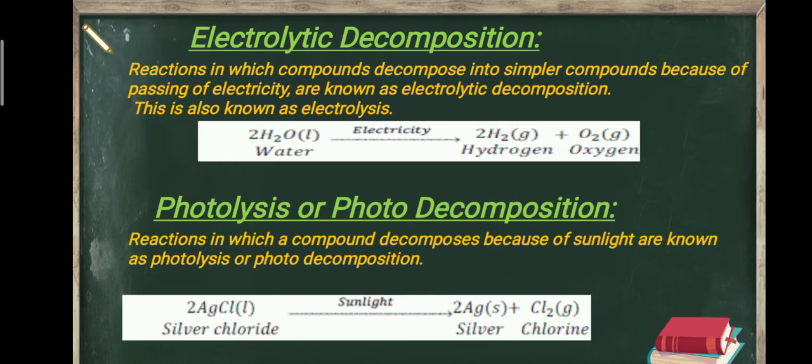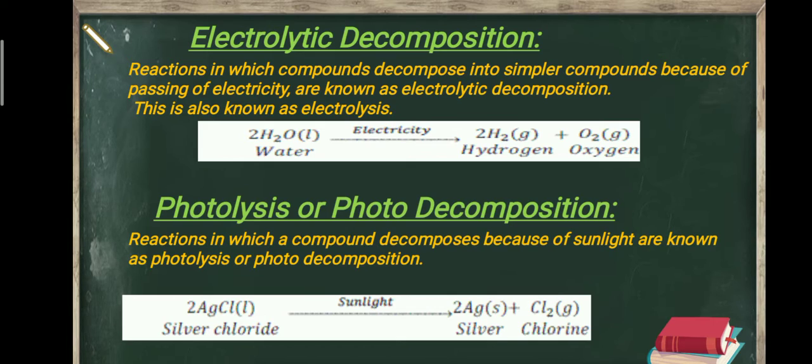We have an example: when electricity is passed through water, water decomposes into hydrogen and oxygen. So in this case, electricity is responsible for the decomposition, and the reaction is known as electrolytic decomposition, and the process is known as electrolysis.